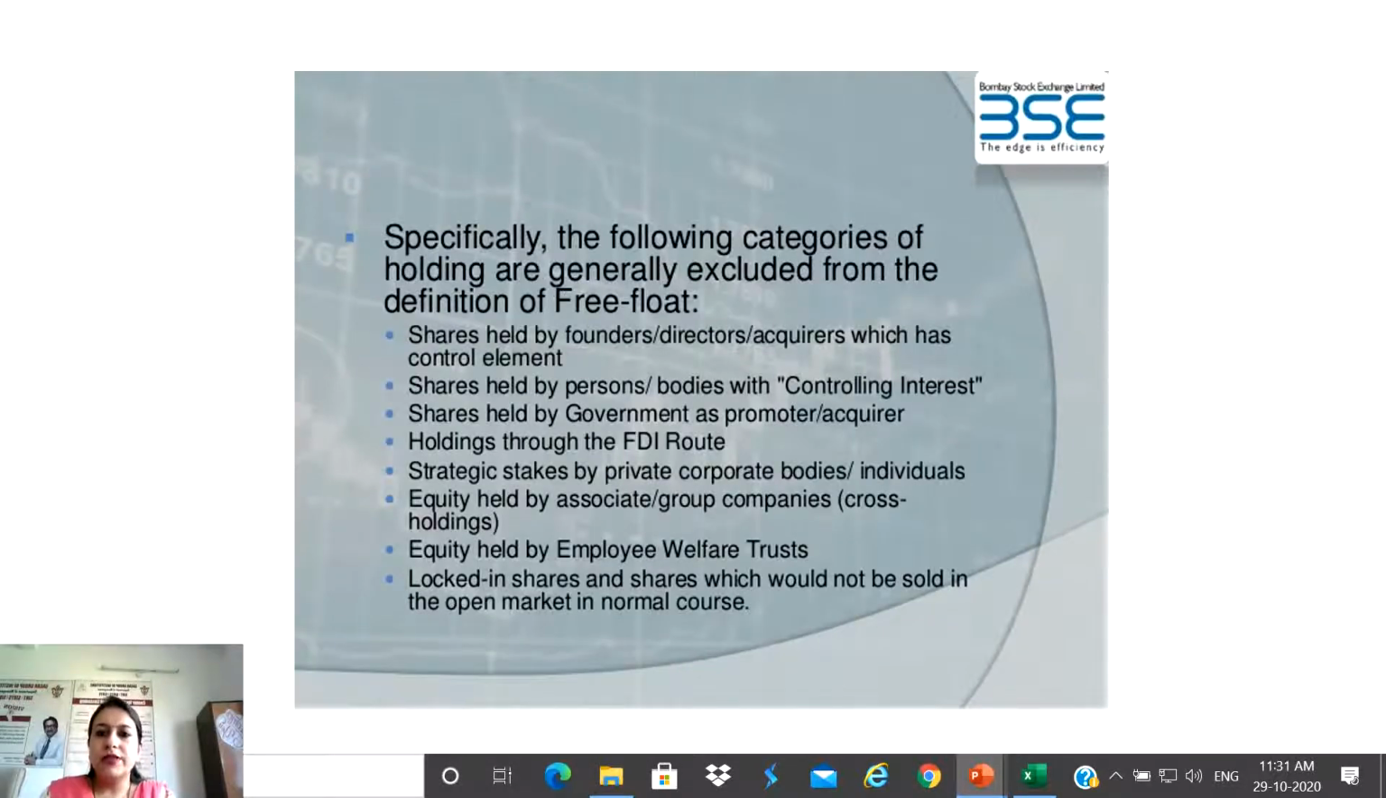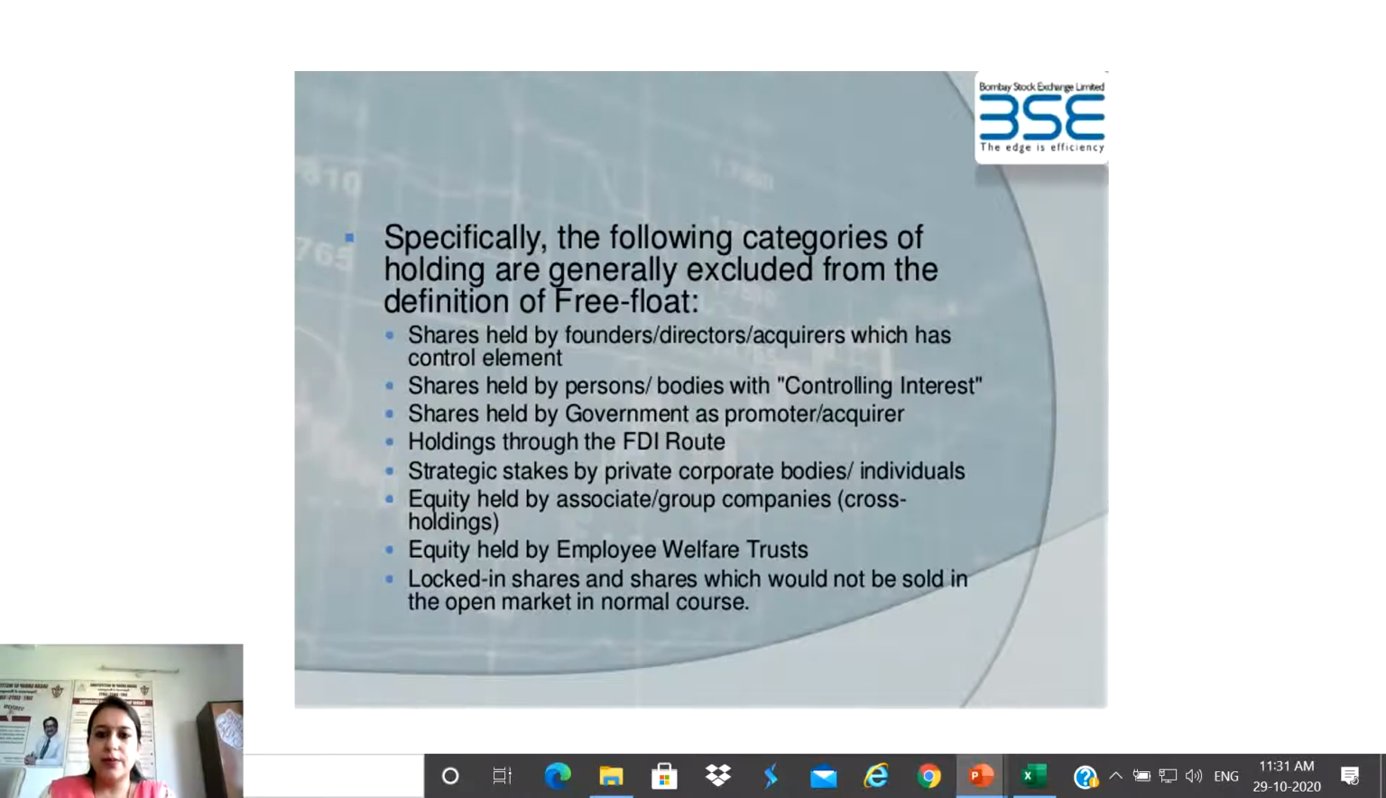Now, what is free float and what should be excluded? As in the previous definition, it is mentioned that there are certain restricted stocks which are not included in this free float method. So what are those restricted stocks which should be excluded from this method?